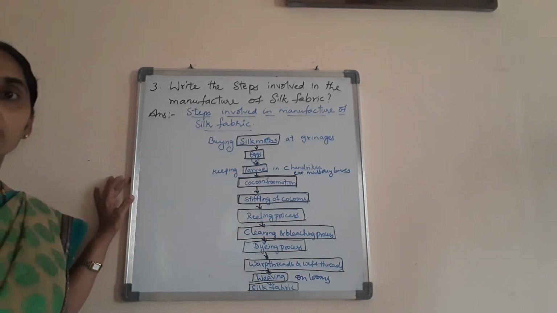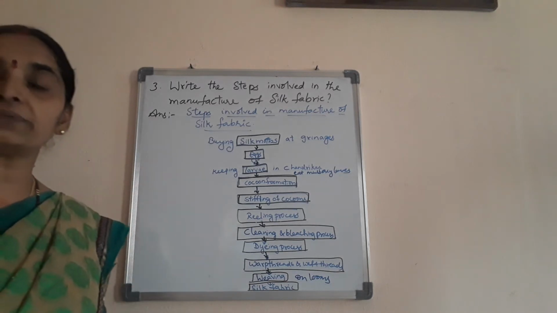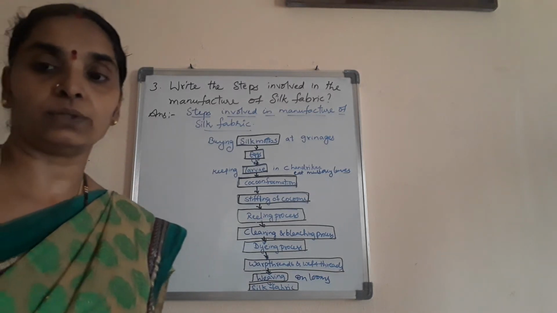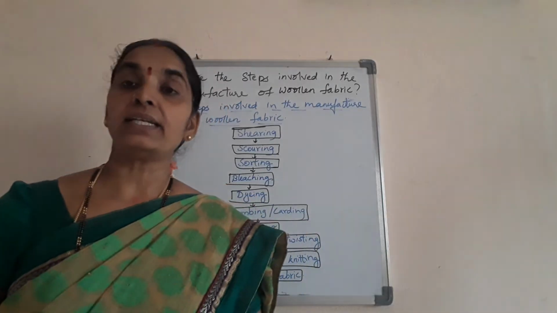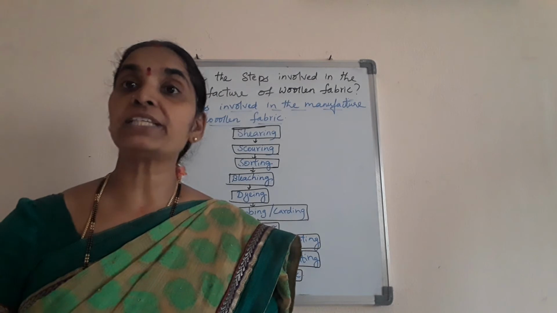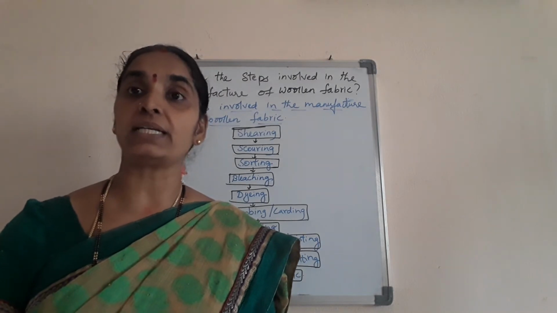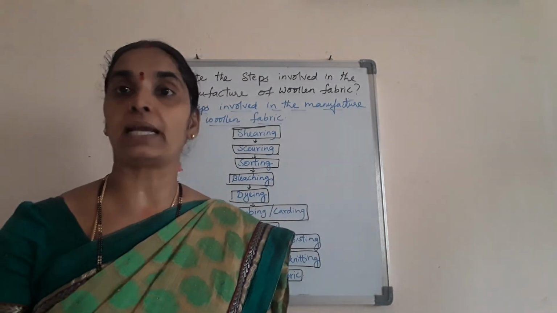Note down these 10 steps continuously so that it is easier for you to write in the notes. Okay children, now the steps involved in the manufacture of woolen fabric. As you already understood about this, now you can easily write the steps.